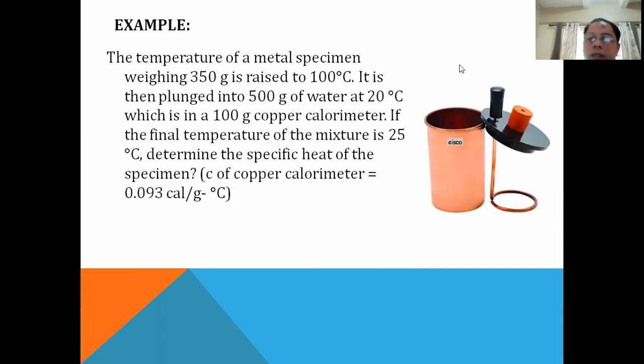So here's our calorimeter, this container here. Usually you can insert a thermometer there to monitor the change in temperature, the initial and final temperature. And there's a handle here. Maybe you can use this to stir or to do something inside the container. And it's insulated. So there's a cover for this one, and you will be placing this on a larger container so that it is isolated. So the heat that is transferring inside is not affected by the environment.